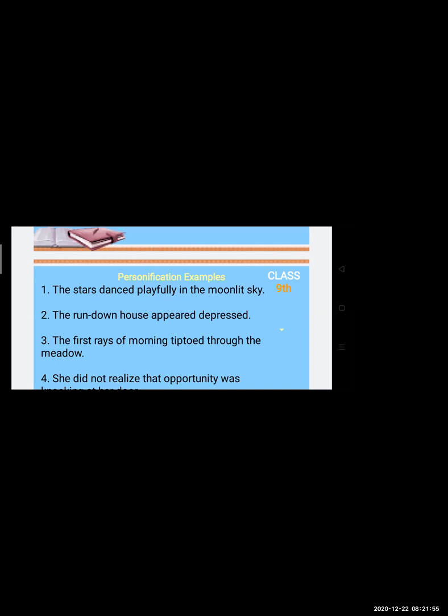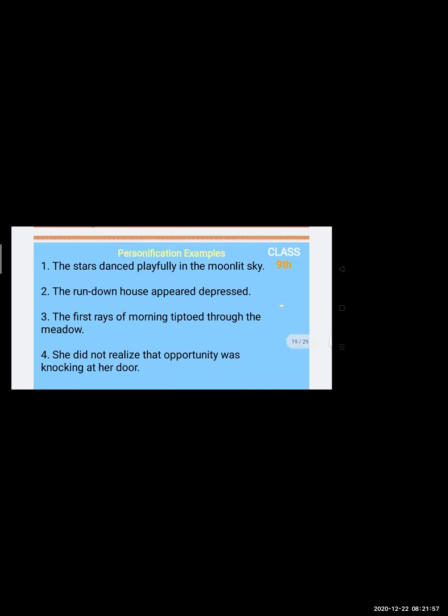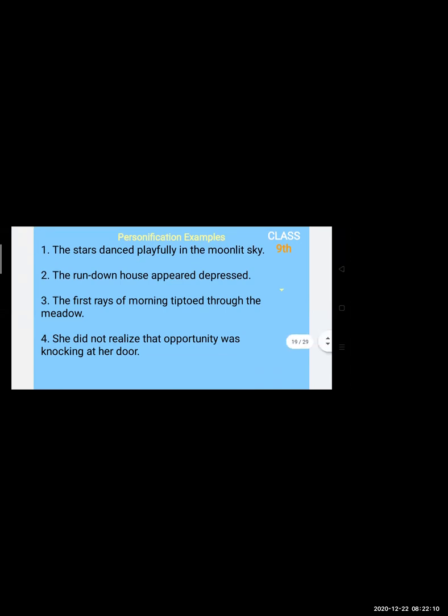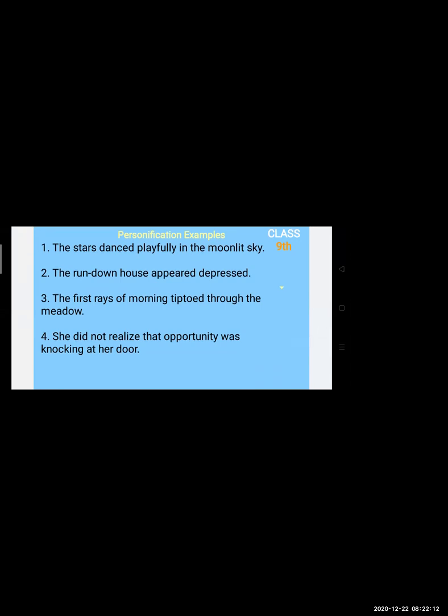The third one: the first rays of morning tiptoed through the meadow. Again over here, the morning, the rays, is given the quality of tiptoeing. Next: she did not realize that opportunity was knocking at her door.